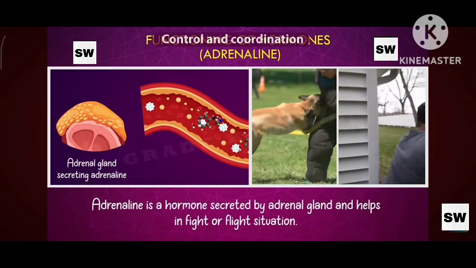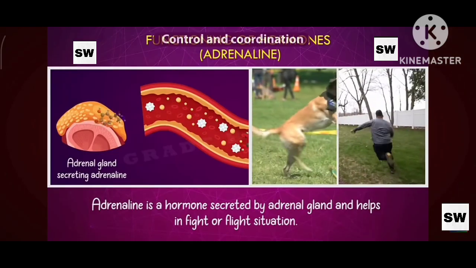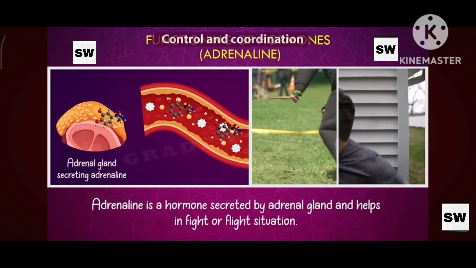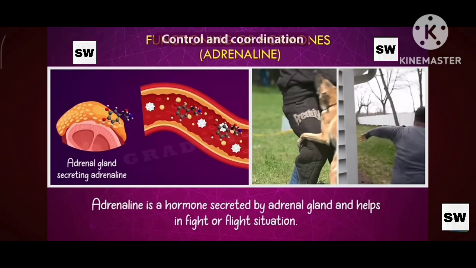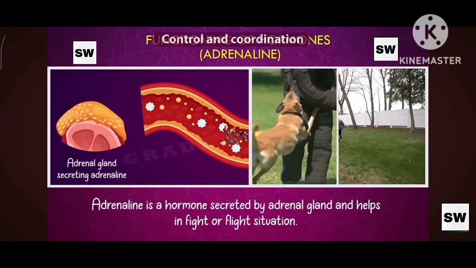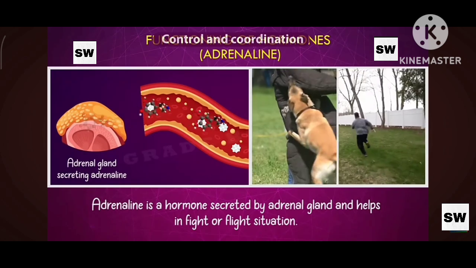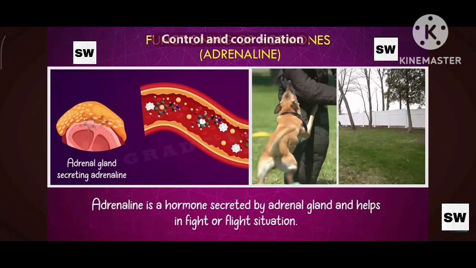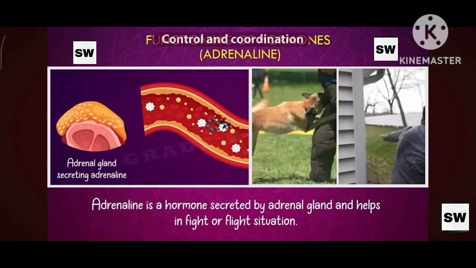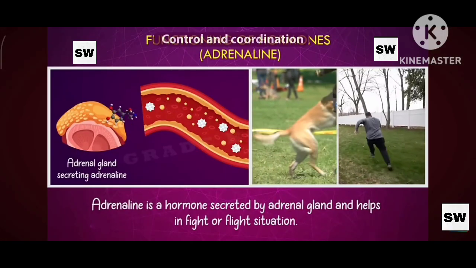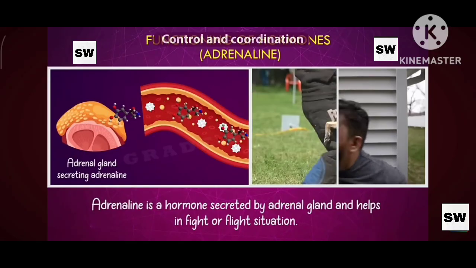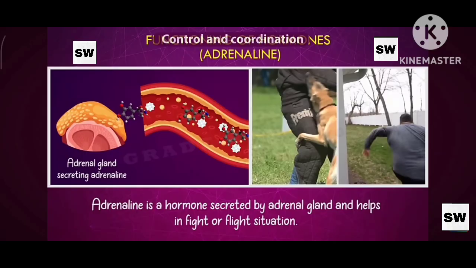This kind of situation is called a fight or flight situation. So when we are in such a danger situation, that means we have to fight with the dog or flee, run away from the dog. For both the processes, either to fight or to flee, our muscles need large amounts of glucose and oxygen. Then how does the large amount of glucose come to our muscles to do either fight or flight?